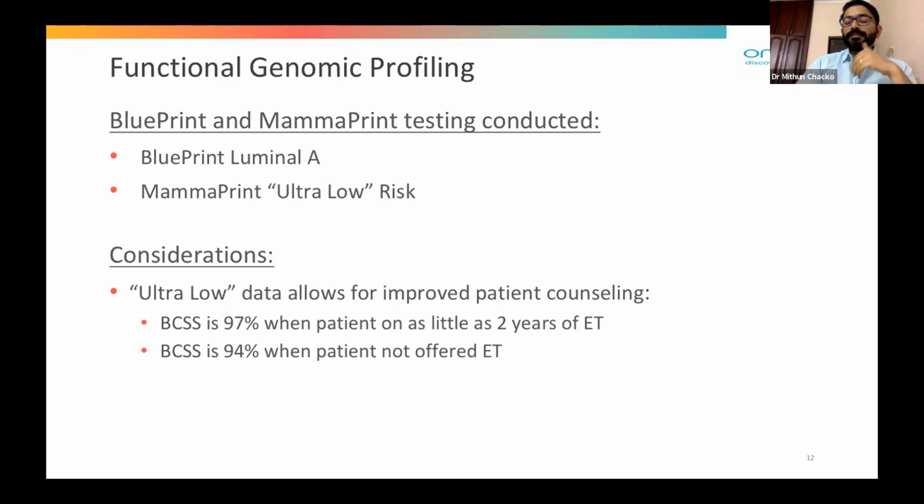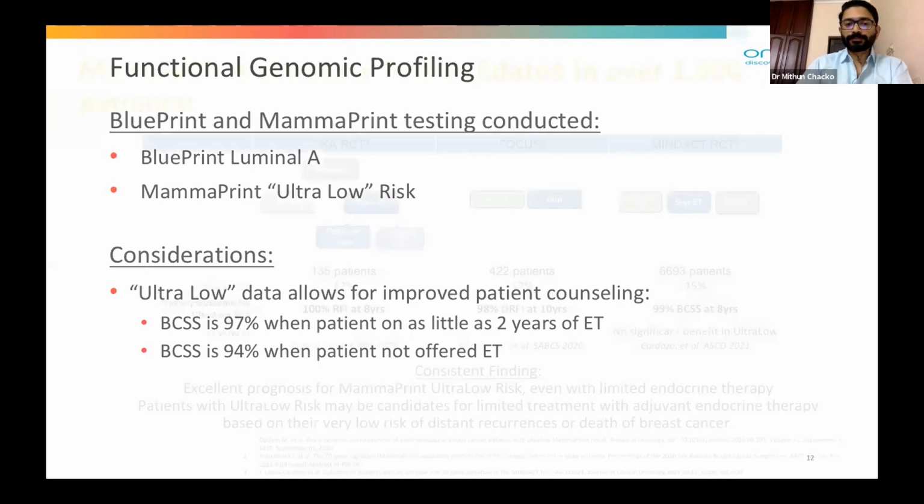We are discussing giving prolonged endocrine therapy for 10 years, or a combination of aromatase inhibitor and tamoxifen. But this is one group in which we can safely avoid, or at least decrease, the duration of endocrine therapy.